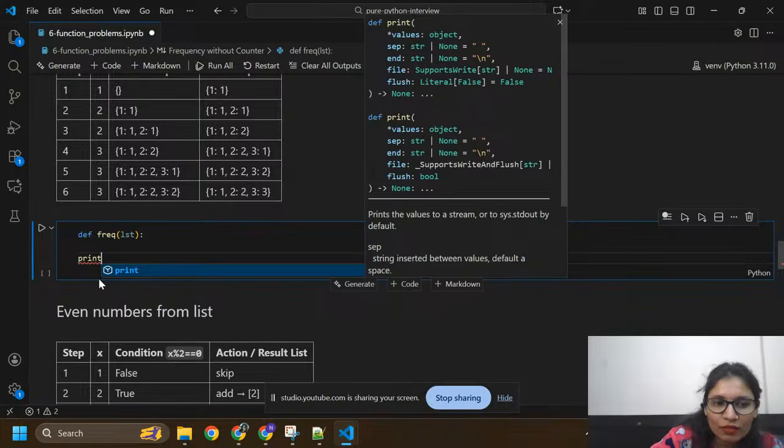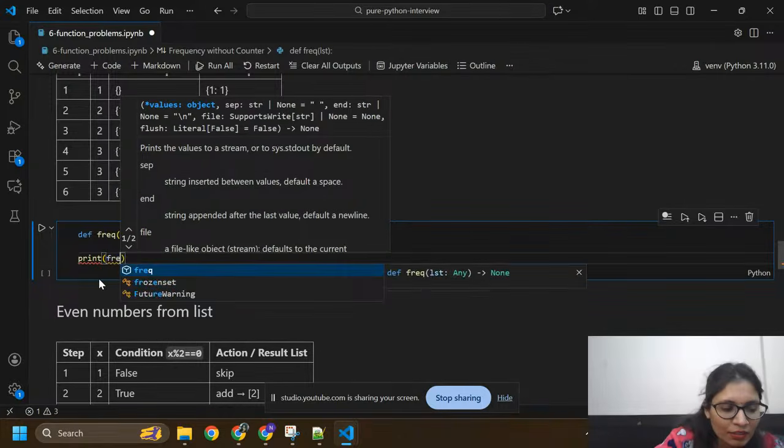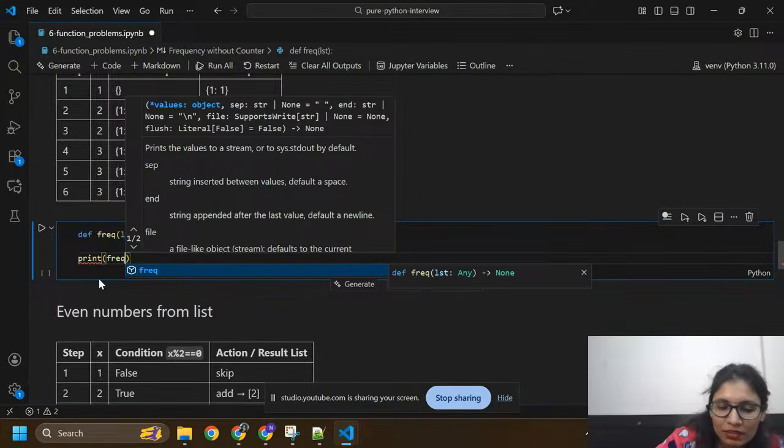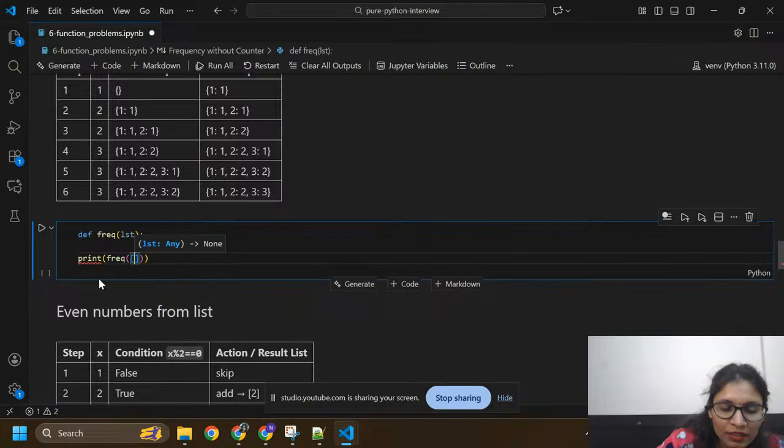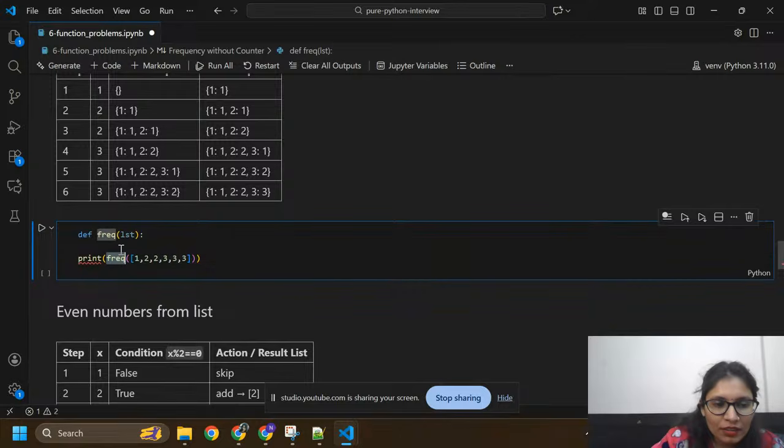Print, and I'm going to call function freq. Inside this I have one list, that is 1, 2, 2, 3, 3, 3. This is the function name, function calling, and this is the list LST.